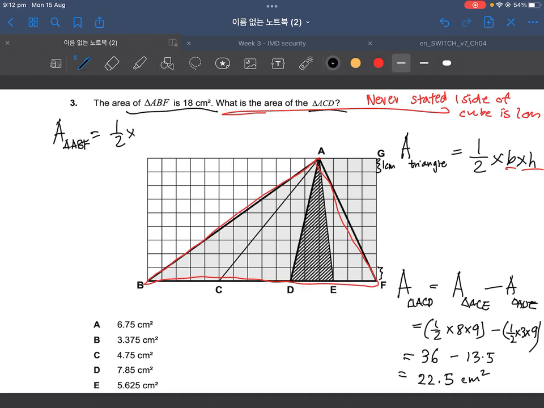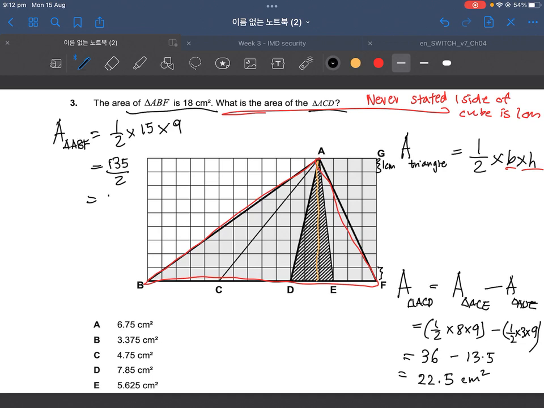Half times the base, 15, times the height. You can count in your spare time. The height is 9, and by the height I mean from this base up to the apex. Now, that'll give you 135 over 2.